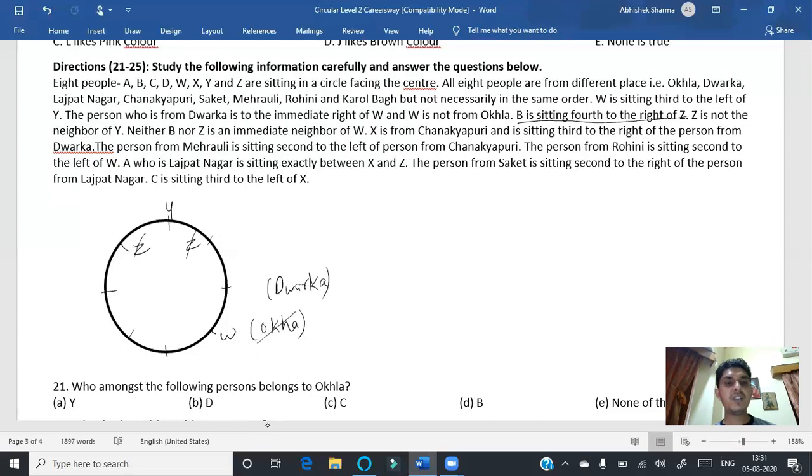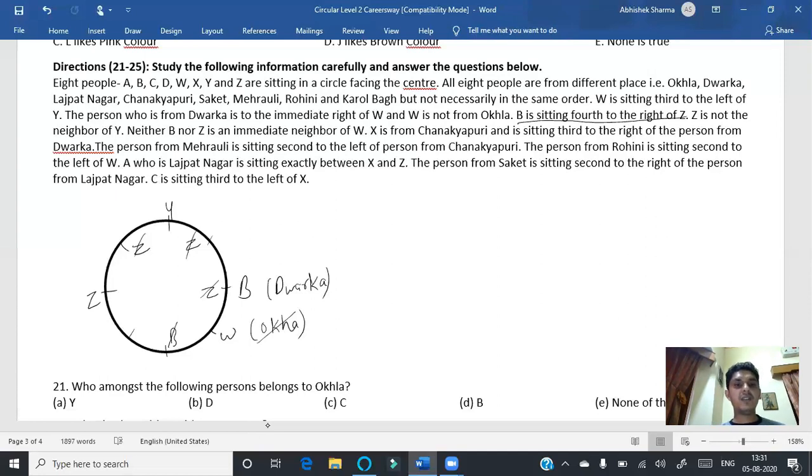Okay, neither B nor Z is an immediate neighbor of W. That means B will not be here. And B will not be here because he is saying that neither B nor Z is an immediate neighbor. Now we can put B, who is sitting fourth to the right of Z, right? That means Z is here, first, second, third, fourth. So B can be here, or the situation next, right? Because B is sitting fourth to the right of Z.